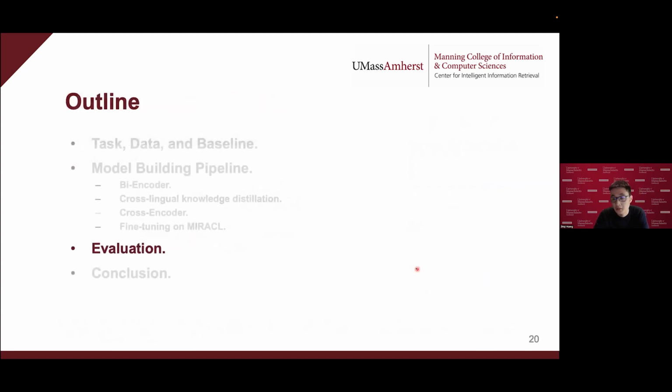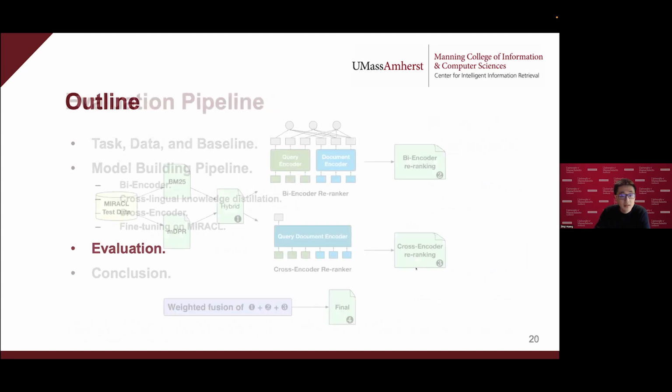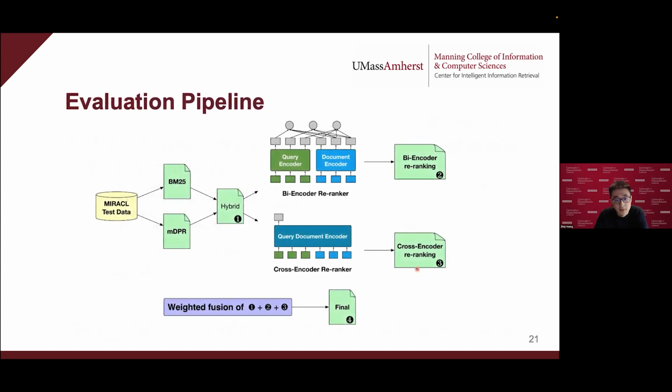So finally, we can evaluate our model on the Miracle data. This is our evaluation pipeline. First, given the Miracle test data, we reproduce the BM25 and MDPR baseline, and then we merge them into the hybrid. And then we feed the hybrid to both the bi-encoder re-ranker and the cross-encoder re-ranker to get two re-ranking lists here. And then the final output is the weighted fusion of these three rank lists. For weighted sum fusion, we grid search the best weights based on the dev set.